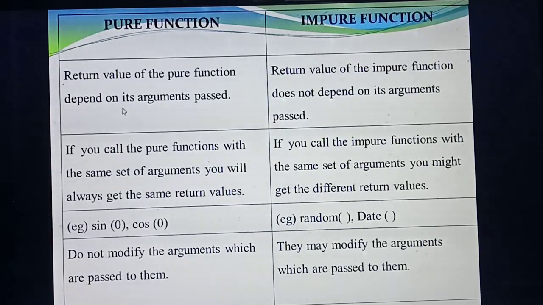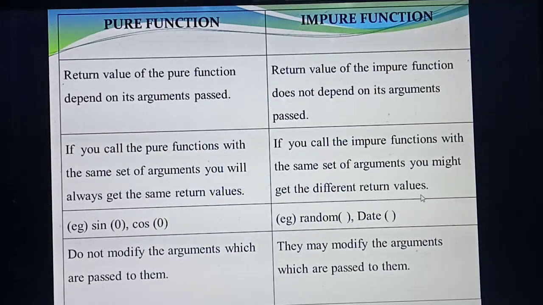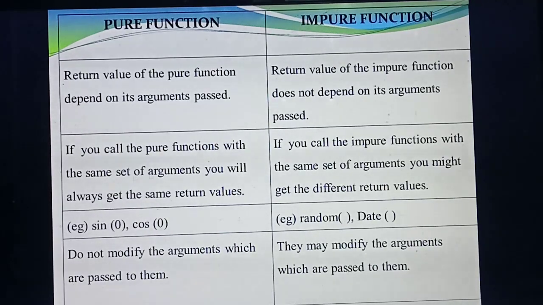So the important thing: pure depends on the arguments passed; impure does not depend on the arguments passed. Okay. Now, if you call a pure function with the same set of arguments, you will always get the same value. Same set of values passed means you always get the same value, isn't it? But if it is an impure function, passing the same set of arguments, you can also get different values. Understood? The important point here is same set of arguments with same return values; there, same set of arguments with different return values. Understood? Very important question.